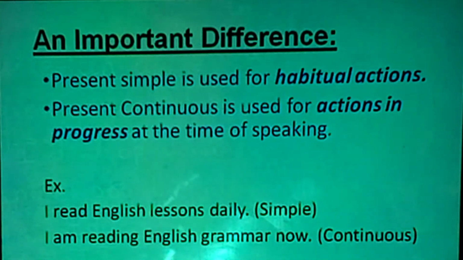As you have learned before, this is the simple present structure. It is a habitual action. I read English lessons daily, meaning daily. It is simple present, so it is a habitual action. Then I am reading English grammar right now. At the moment, it is continuous because it is right now. The process is going on at the moment.